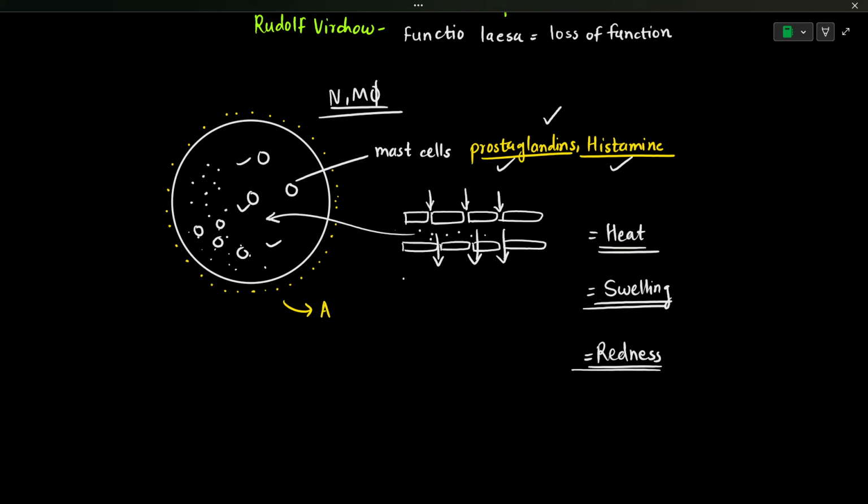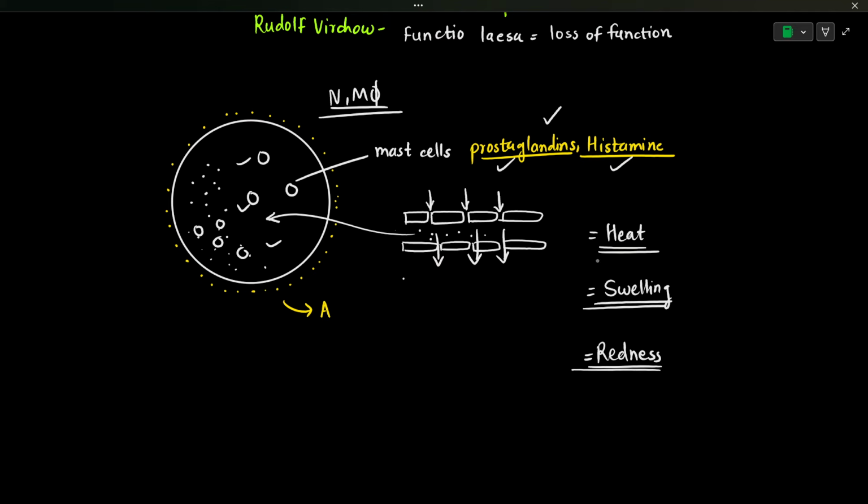So what are the causes of inflammation? What causes this inflammation? One more thing: when the leukocytes do the extravasation and enter this area, they are activated and release the inflammatory mediators, right?